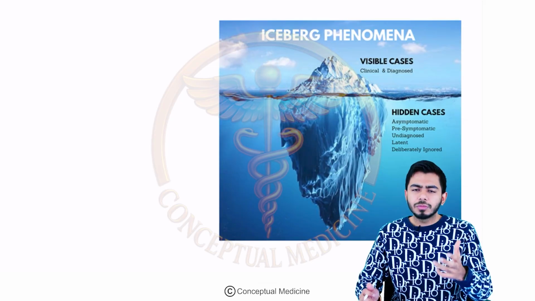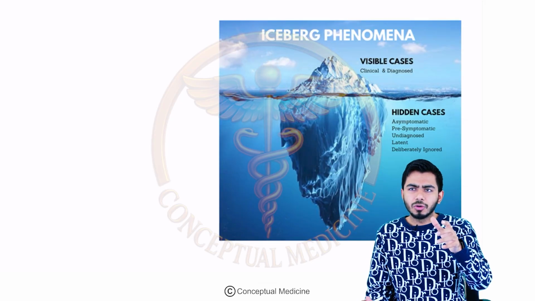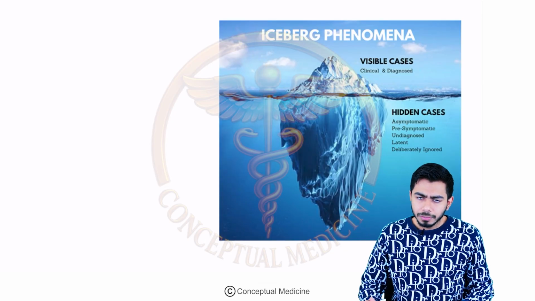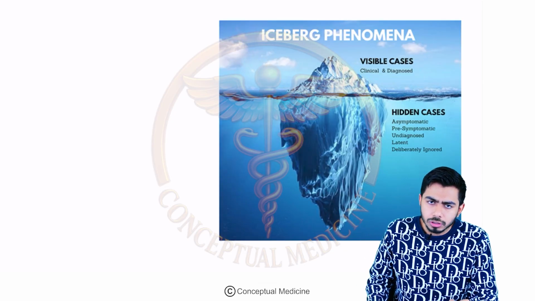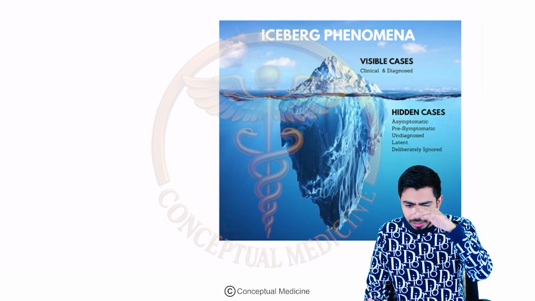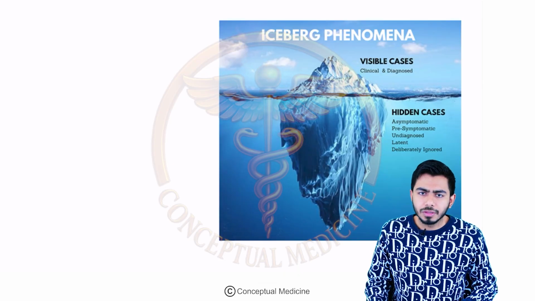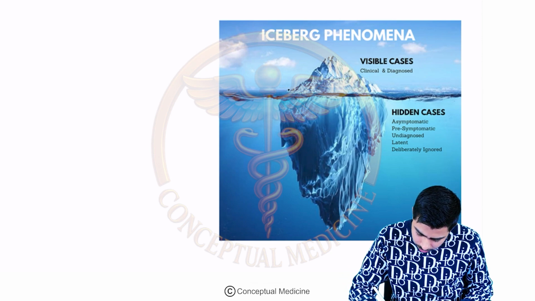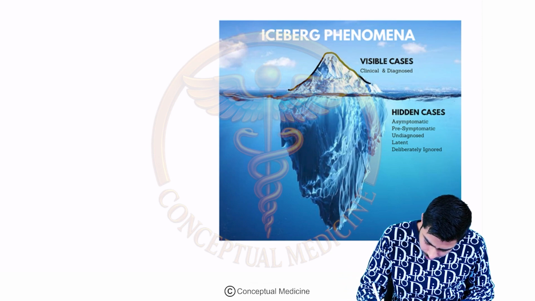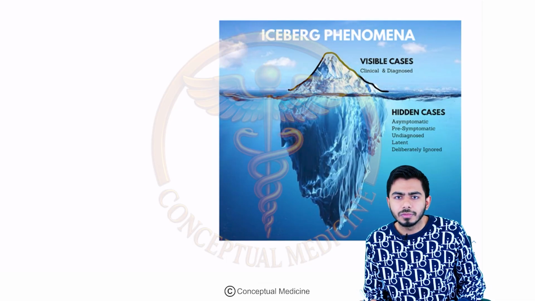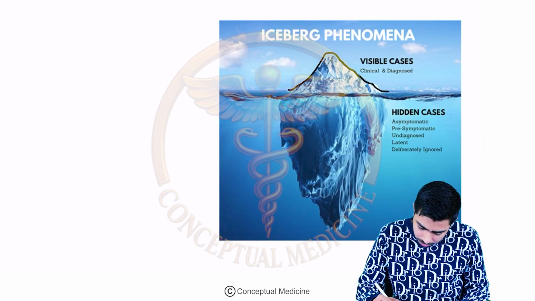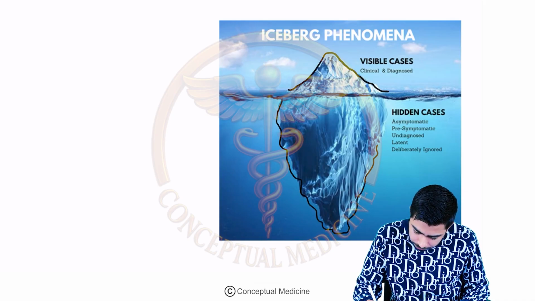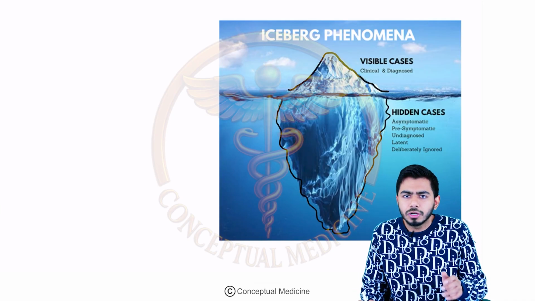But we can see with our eyes only what is above the sea surface, right? What we can't see is below the surface of the sea, which is actually submerged under the water. For example, in this image, we can see only this much part, which is present above the sea level, above the surface of the water. But the amount which is submerged under the water, we don't know about it, right? We are not aware of this.